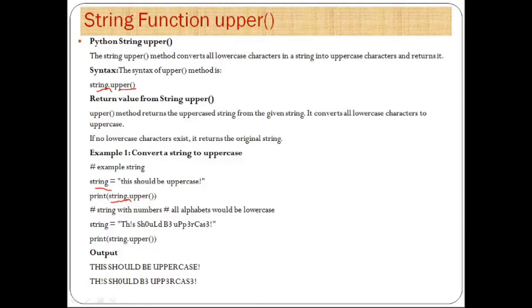The output is that all the lowercase characters are converted into uppercase characters. Then, in another input string, we have to convert the output to uppercase letters. Here we have used this input string with the upper function, and this will be the output for our input string.